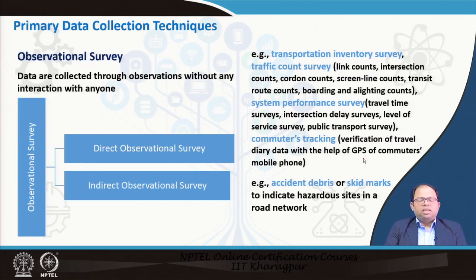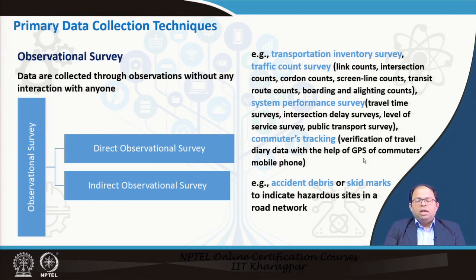In an observational survey, data are collected through observations and without any interaction with any particular person or individual. So it could be either direct or indirect. For example, most transportation surveys like transportation inventory surveys, traffic count surveys, link counts, intersection counts, cordon counts, or traffic performance surveys like travel time surveys, intersection delay surveys, level of service surveys, then commuter tracking surveys like verification of the travel diary data with the help of the GPS of commuters' mobile phones.